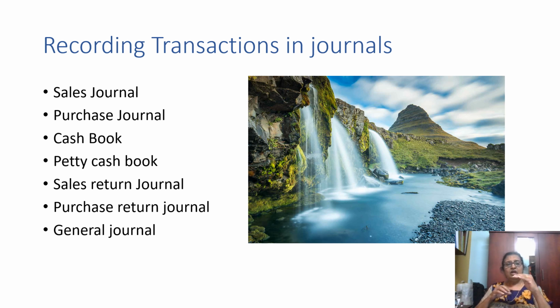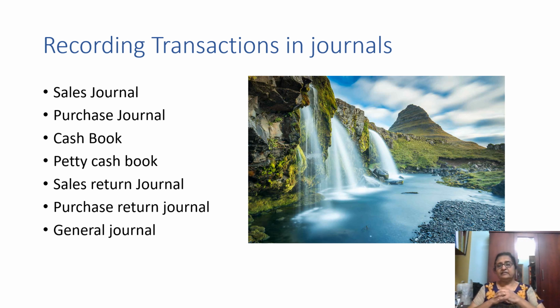As you saw, in the sales journal, you enter all the credit sales. Remember, credit sales. Purchase journal, all the credit purchases. Why only credit purchases? Because you have to identify the customer and the supplier. That's why we enter it separately. All the cash purchases, you need not worry about them because the cash has gone out, entered in the cash book. And there are petty expenses like transport, stamps, postage, and all these petty expenses, we maintain a petty cash book.